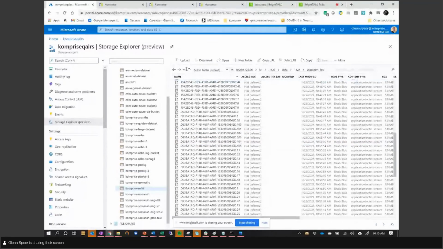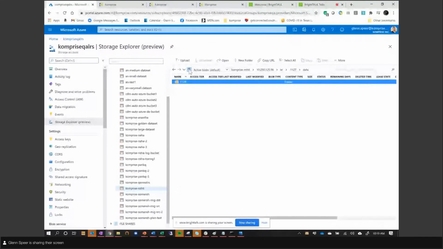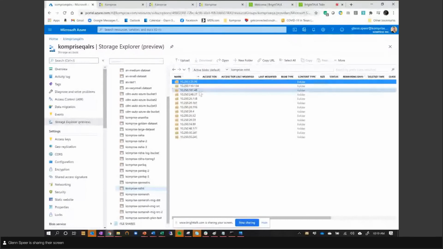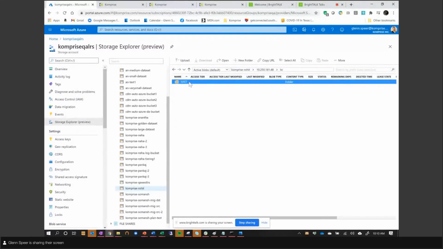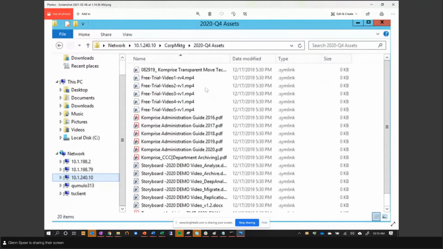Now, let me show you why I pointed this out. Because with Komprise writing in native format to Azure, here's what we have. I'm going to go into the environment that I set up for native format writing and go back to my data directory here. Now instead of just a bunch of chunk files, I've taken all of these files and moved them out, leaving symbolic links on the file system so I can access the data there.